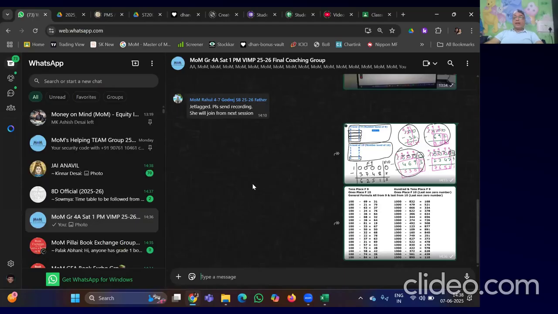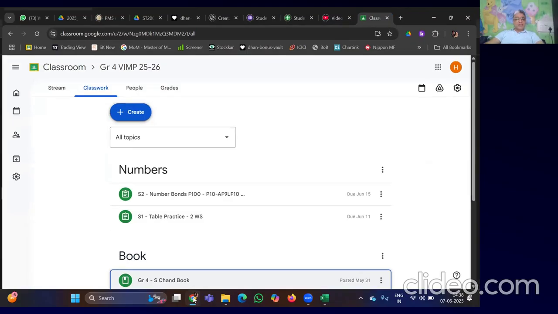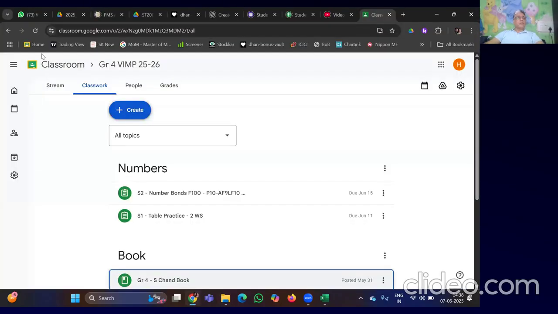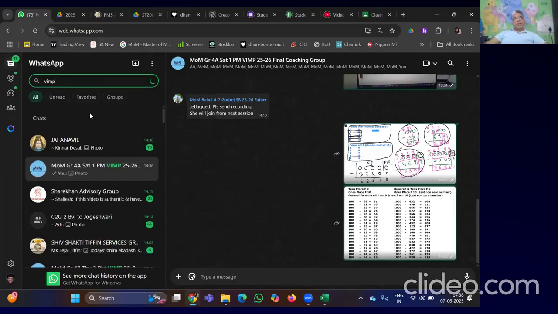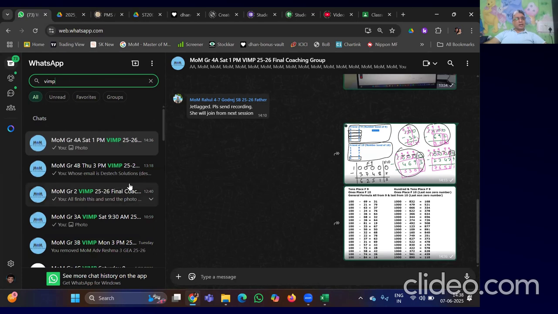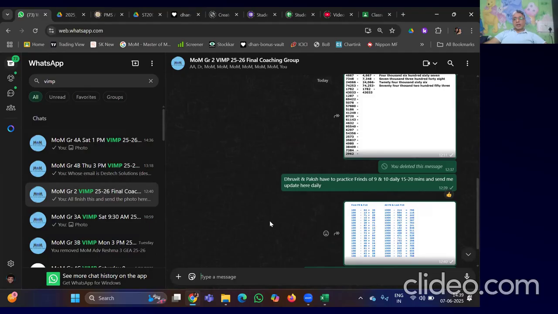Make sure that by the time, tables and friends of 9, 10 and 100 are all done. Correct? I'm showing you the worksheet here. See, number bonds of all, from 9, last from 10. I'll send you some of the worksheet, some of the samples also, which I have taken in the class. After class you have to show a photo of this. Whatever you've solved in the class, what you noted down, you have to send me the photograph. That's it.